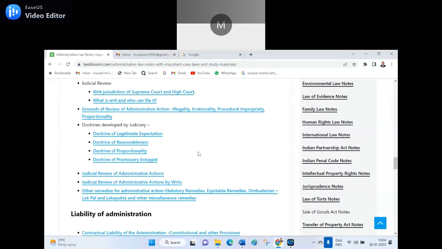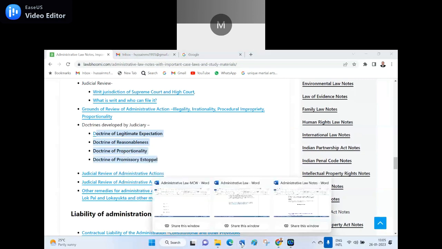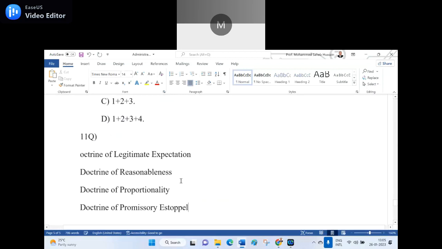So here I committed a mistake: instead of writing reasonableness, I wrote the doctrine of reason. So out of 1, 2, 3, 4, I can frame the question to you and ask which one is the wrong answer, and there you have to pick. For instance, here is how I make the questions. See, these are the doctrines, agreed?